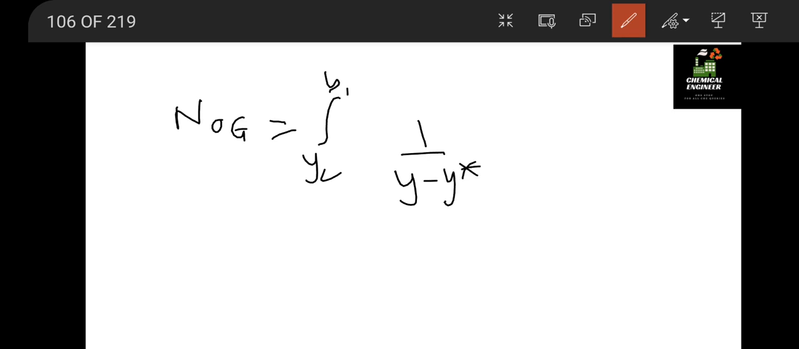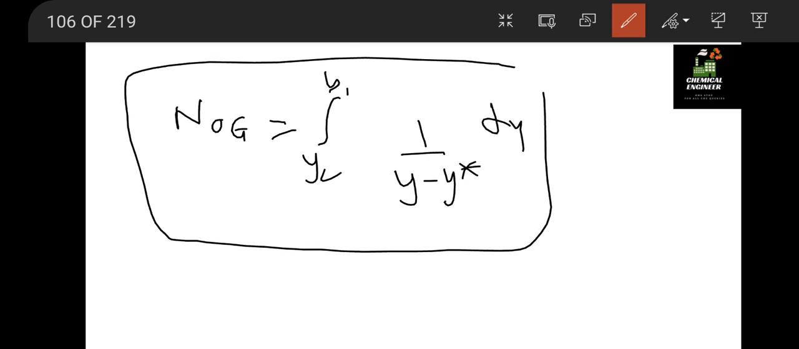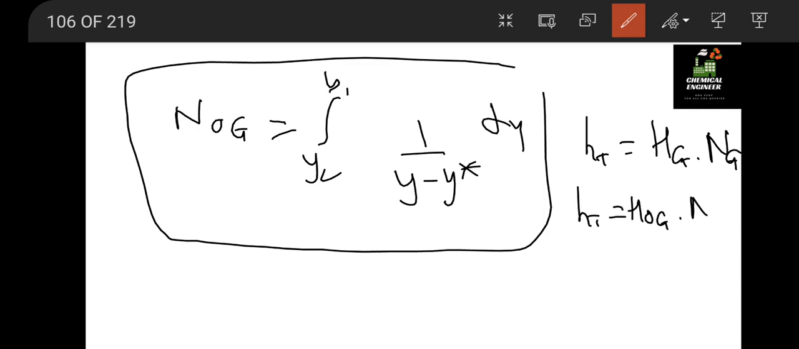Alright, similarly we have the NOG equation, which is the integral from y2 to y1 of dy by (y minus y star). Okay, so what is the difference between NOG, NTOG, NOG, NG? That is what we have discussed in our course. Generally HT equals HG into NG. When we apply NOG, then HT will become HOG into NOG. No changes there.